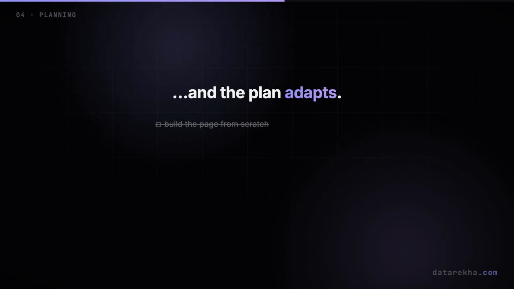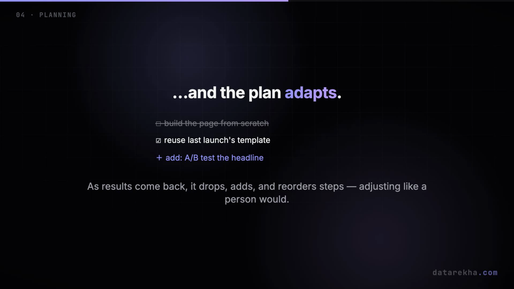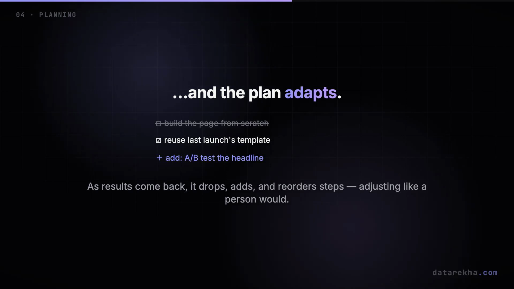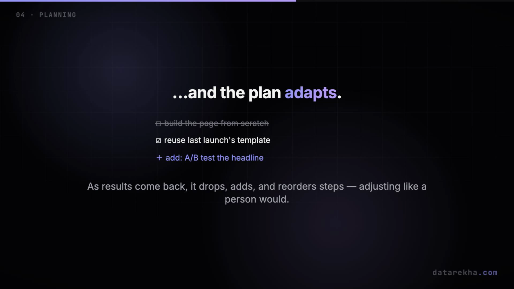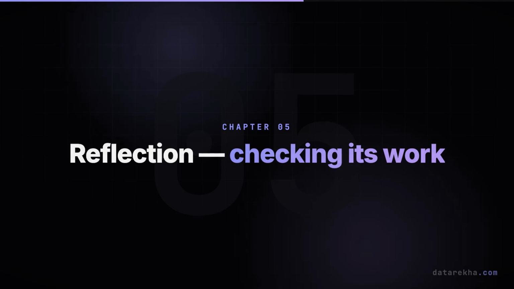And crucially, the plan is not set in stone. As results come back, the agent replans. It drops steps that turned out unnecessary, adds ones it missed, and reorders on the fly. It's less like a robot following a fixed recipe, and more like a person adjusting their approach as they learn. Then it checks its own work.